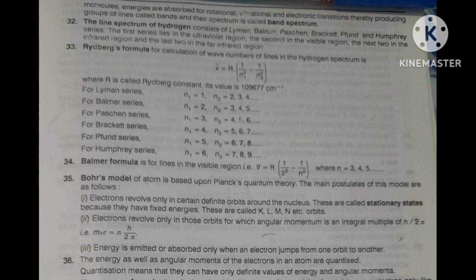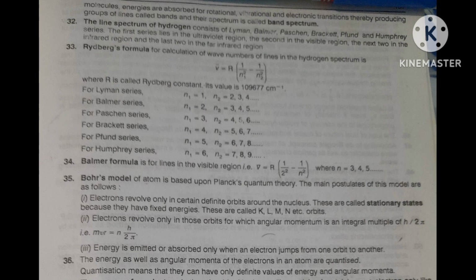The first series, the Lyman series, you will find in the ultraviolet region. Second, the Balmer series, you will get in the visible region. These two are asked in examination.